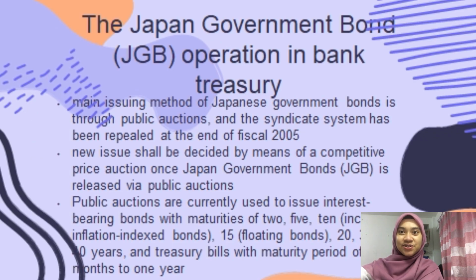Okay, so the last instrument chosen in our group is Japan Government Bond or JGB. So the JGB operation in bank treasury: the main issuing method of Japanese government bonds is through public auction, and the syndicate system was repealed at the end of fiscal 2005. New issues shall be decided by means of a competitive price auction once a JGB is released via public auction. Public auctions are currently used to issue interest-bearing bonds with maturities of 2, 5, 10, 15, 20, 30 and 40 years, and treasury bills with maturity periods between 6 months and 1 year.